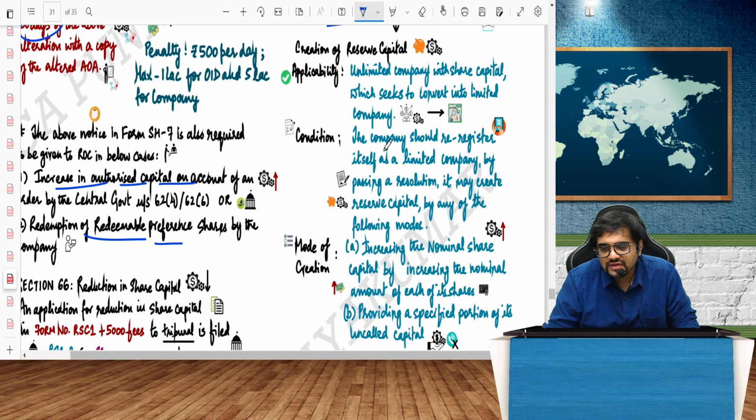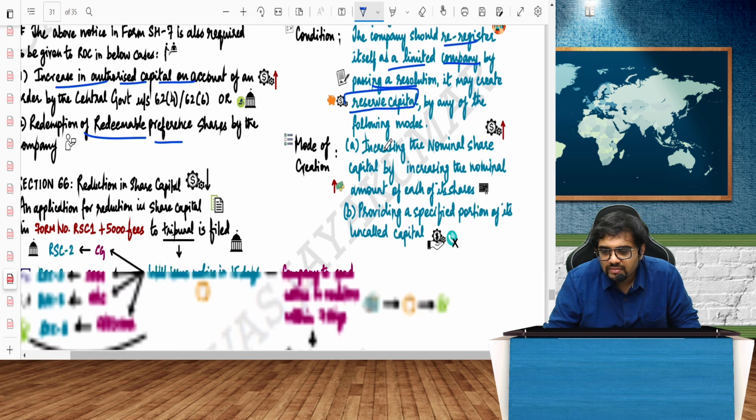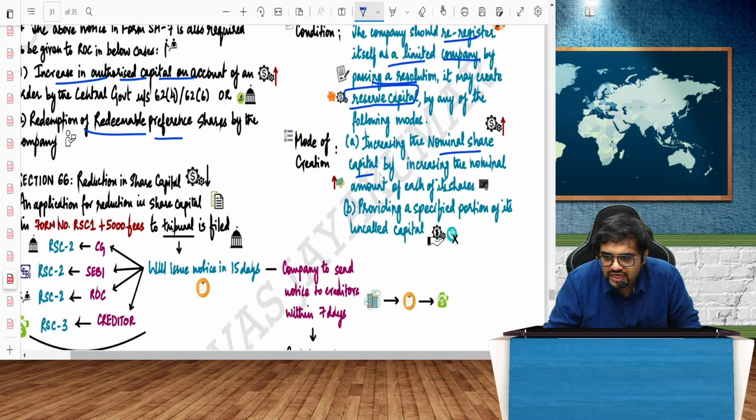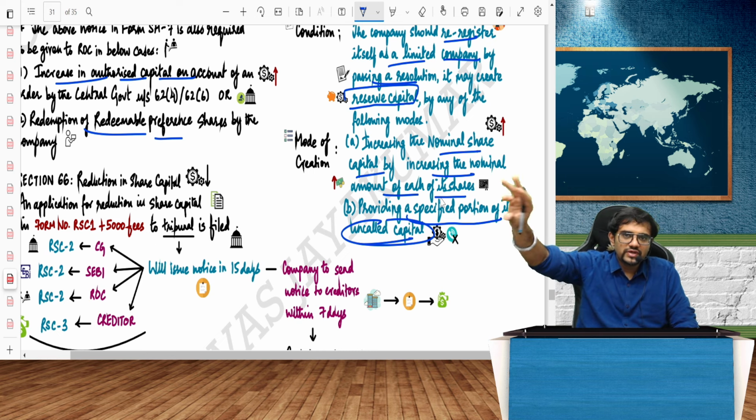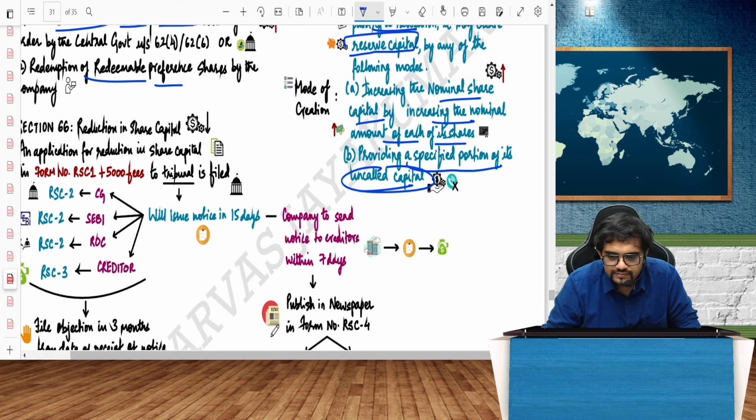Creation of reserve capital, yes. How will you create reserve capital? It applies only to an unlimited company with share capital which seeks to convert into a limited company. The company should re-register itself as a limited company by passing a resolution. It may create a reserve capital. How? By increasing the nominal share capital, by increasing the nominal amount of the shares, by providing a specified portion of the uncalled capital. Part of the uncalled capital will be called up only later. That is called reserve capital.